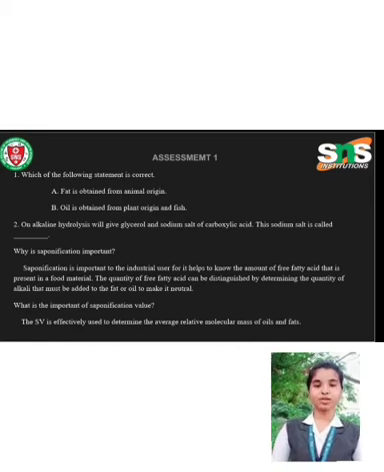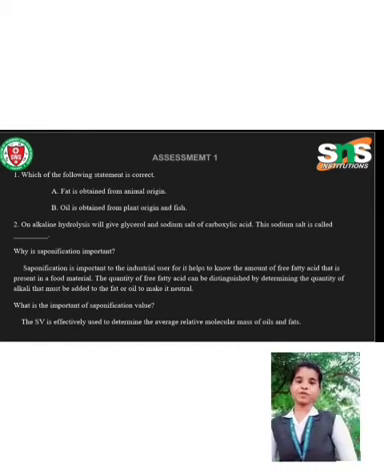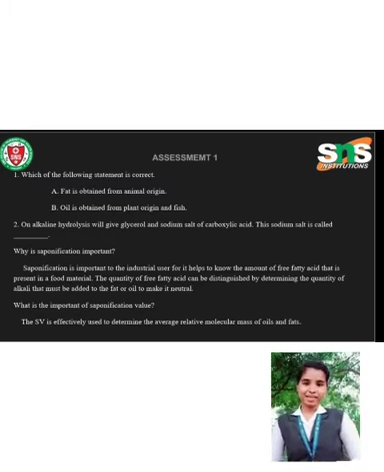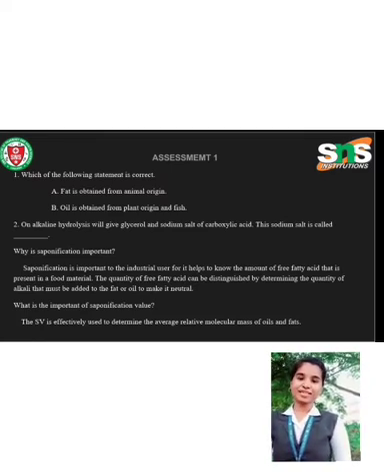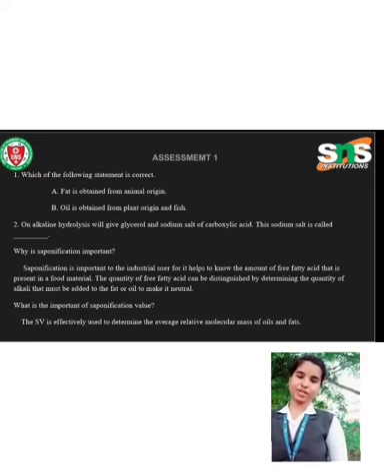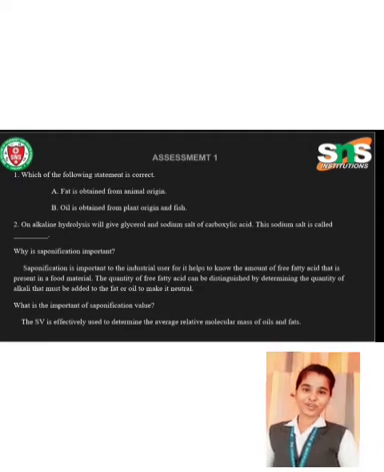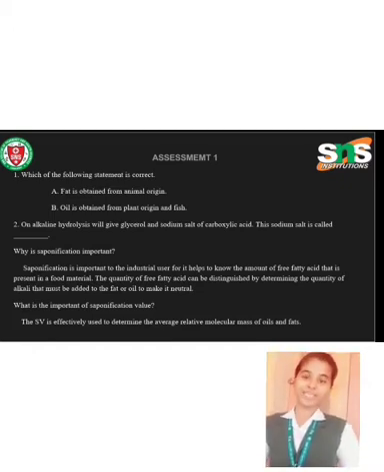Why is saponification important? Saponification is important to the industrial users, for it helps to know the amount of free fatty acid that is present in a food material. The quantity of free fatty acid can be determined by finding the quantity of alkali that must be added to the fat or oil to make it neutral. What is the importance of saponification value? The saponification value is effectively used to determine the average relative molecular mass of oils and fats.